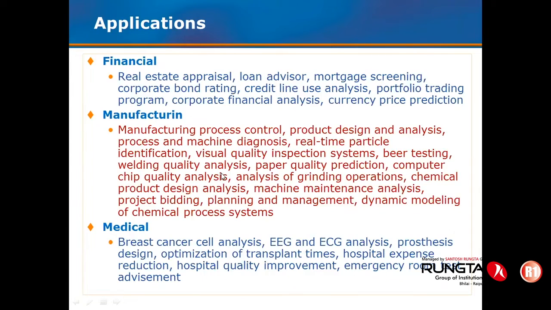Manufacturing, this I have marked in red because I'm a mechanical engineer, so it's near and dear to me. Whether it is process control, product design and analysis, process and machine diagnosis, real-time identification, visual quality inspection, et cetera. By using function approximation and neural networks, it is possible for researchers to address a variety of problems associated with manufacturing.